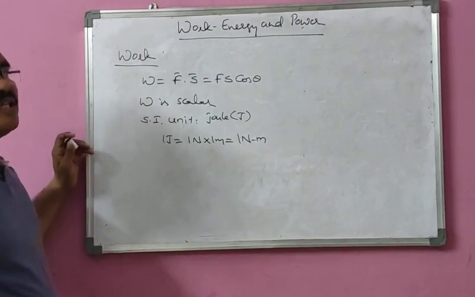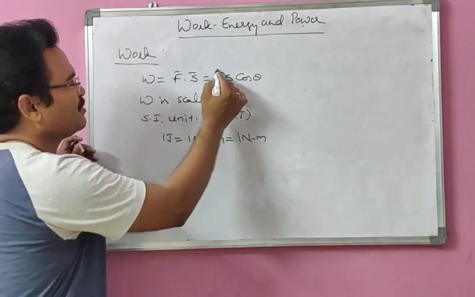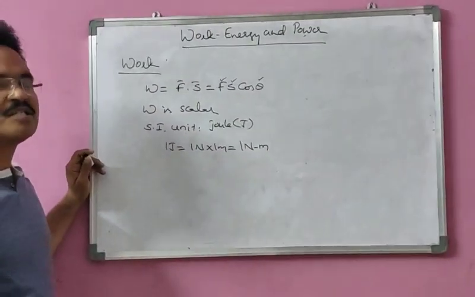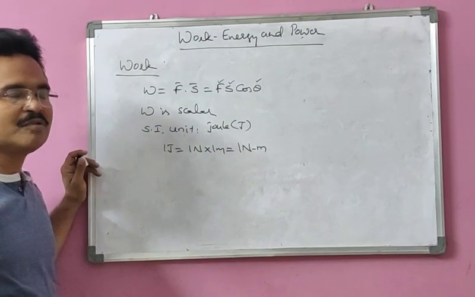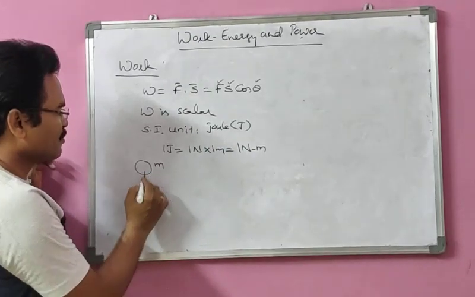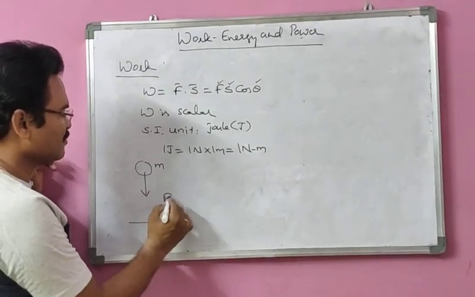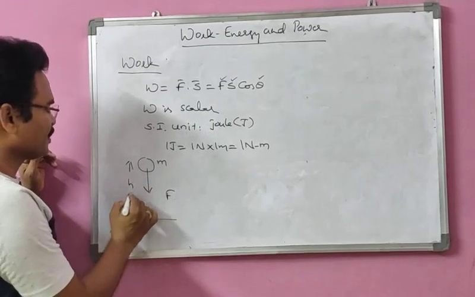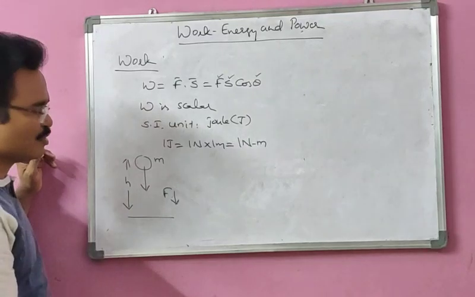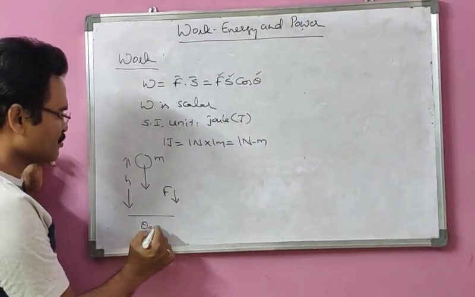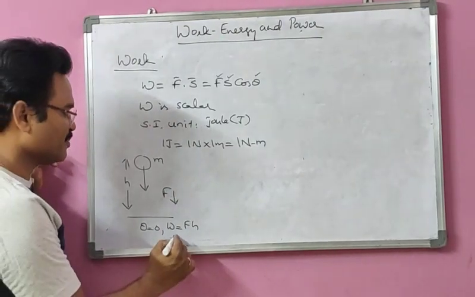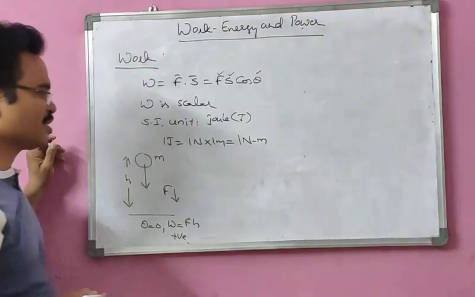Then, how many types of work? Because the work done depends on the force, the displacement, and the angle between them, we are going to have different situations where work done can be calculated. First, a body of mass m falls freely under the gravitational force F from height h. In this case, the gravitational force is downward, the displacement is also downward, therefore theta equal to 0. So W is Fh, which is positive. That means work done in this case is positive.